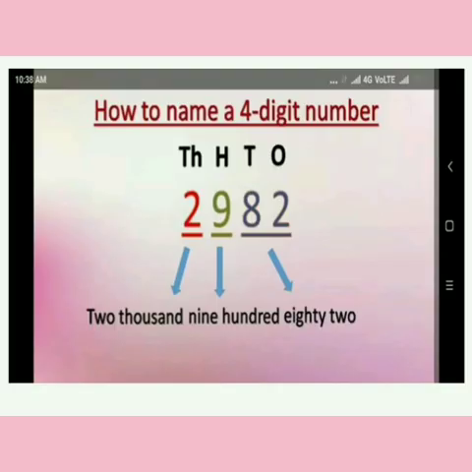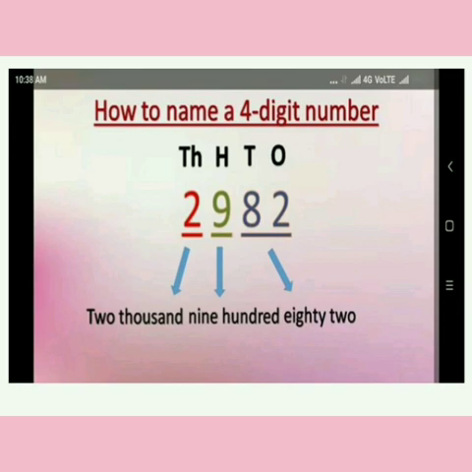Children, here I am taking one more example to explain that. For example, a number 2982 is given. Yes, it is a 4-digit number. First, we have to arrange this number in the place value chart. 2 in ones and 8 in tens and 9 in hundreds and 2 in thousands.